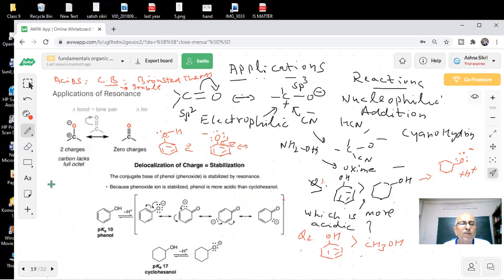And for acid, we define Ka. If the acid is strong, what will be the value of Ka, more or less?